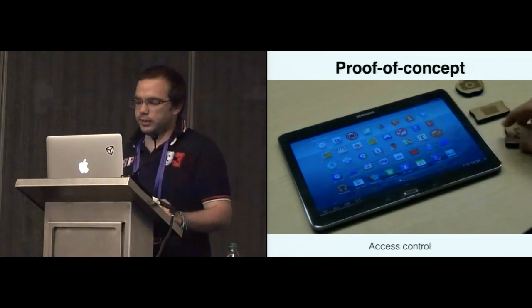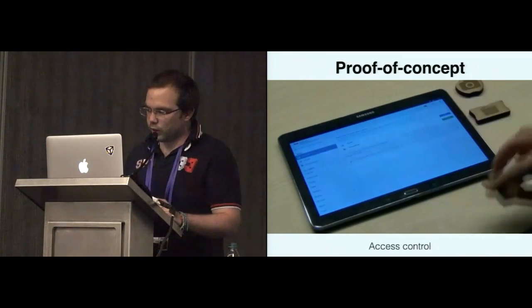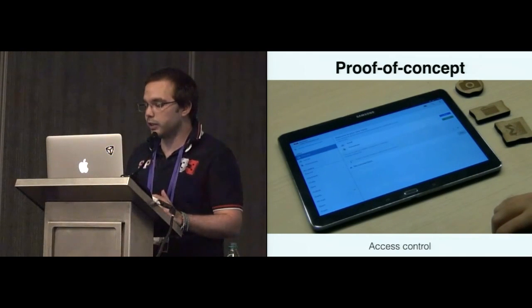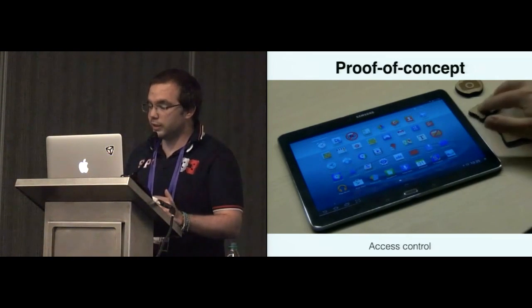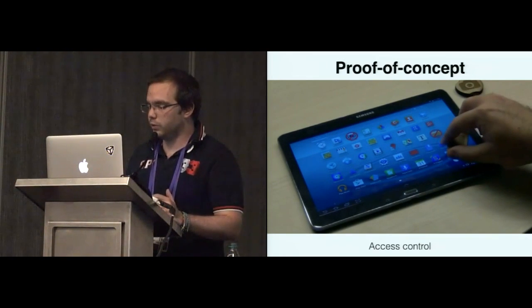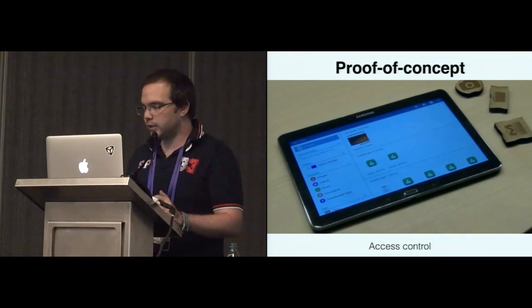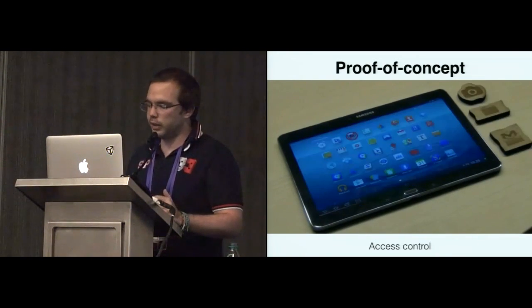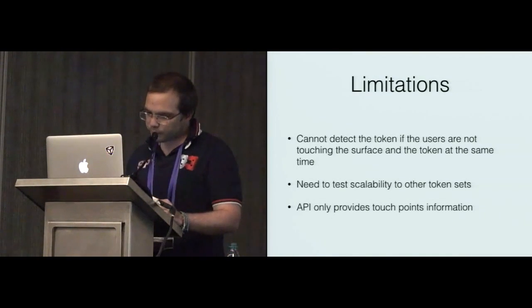Finally, we can see wood tokens that are engraved with icons, where we control the access to some applications on the tablet. The application icon is disabled. The user needs the right token pattern to actually launch the application. This is a way to implement simple access control when sharing the tablet with family or friends.